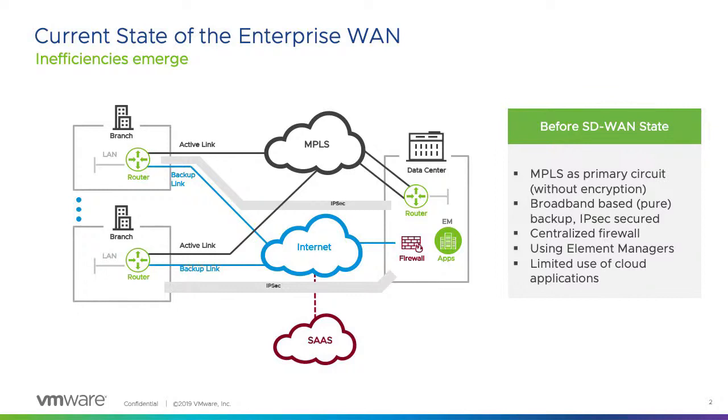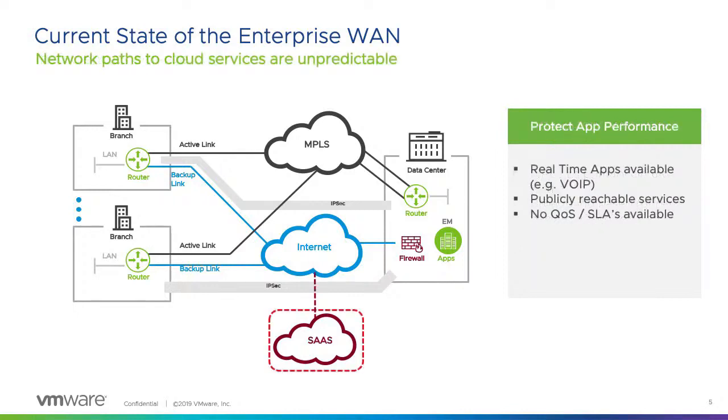That was pretty much good. There is nothing wrong. But with the passage of time, when things started moving into the cloud, something started to change. When we started moving to cloud applications and tried to use the existing network already in place, the branch traffic started moving to the SaaS or the cloud via the MPLS.